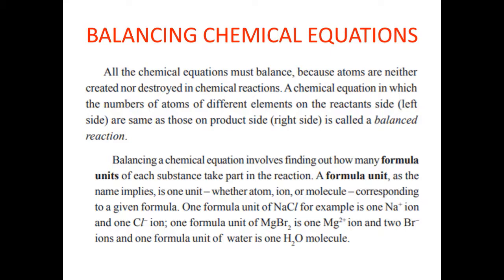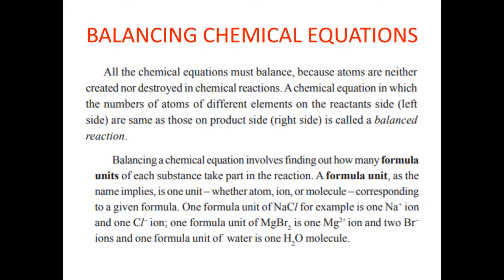So, in a balanced chemical equation, the substances present on the left hand side are called reactants, and on the right hand side are called products. To balance a chemical equation, we must know about formula unit. Formula unit is very simple. It is an atom, an ion, or a molecule corresponding to a given formula.